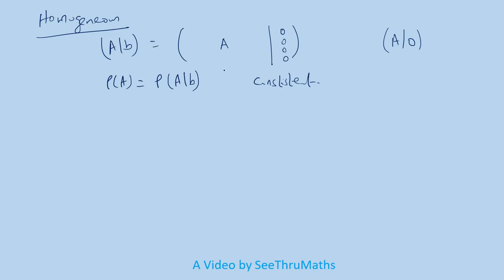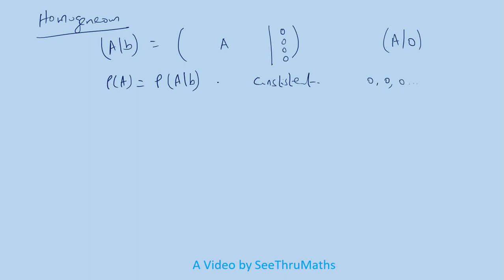Now we want to check whether it is having unique solution or infinite number of solutions. As per Ricci-Capelli theorem, if it is equal to n, that means the number of unknowns, then we will get unique solution. Unique solution means it is trivial. That means all the values for the variables are equal to zeros. There is no need to calculate there, because all these elements are passing through origin. So the answer is equal to 0.